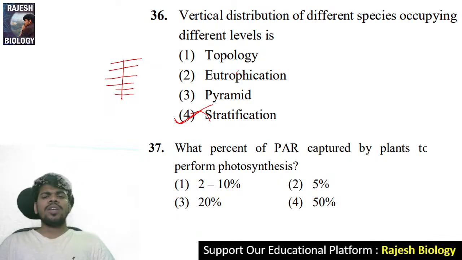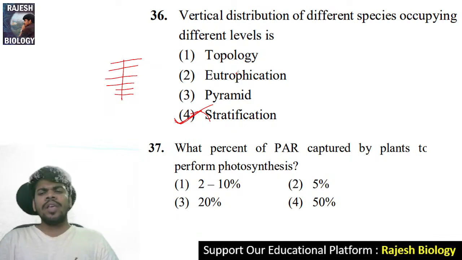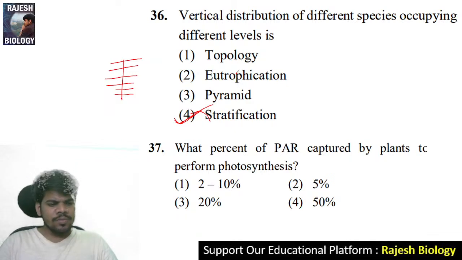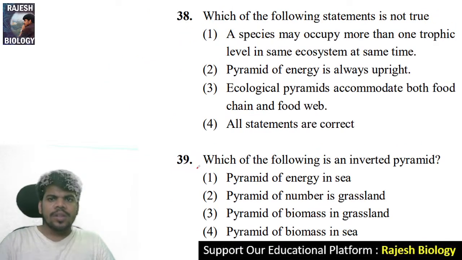How much percentage of PAR is captured by plants to perform photosynthesis? Yes, it is 2 to 10%. 38. Which of the following statements is not true? Correct, Chinnu. Which of the following statements is not true?